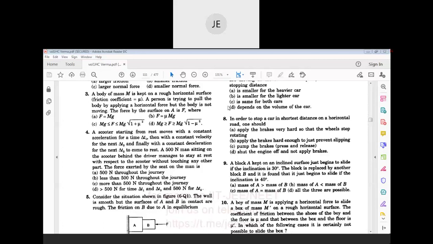So option D is suitable: greater than 500 Newton for delta t1 and delta t3, and in delta t2 net acceleration is 0, so net force should be 0 and 500 Newton only should act. So option D will be the answer.